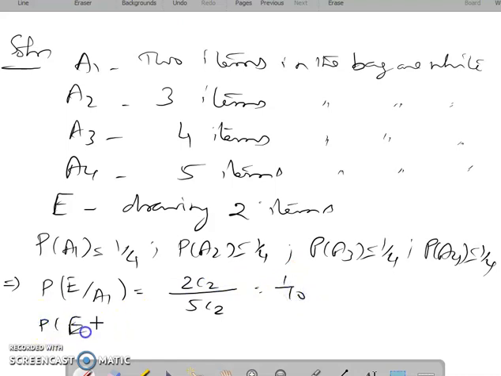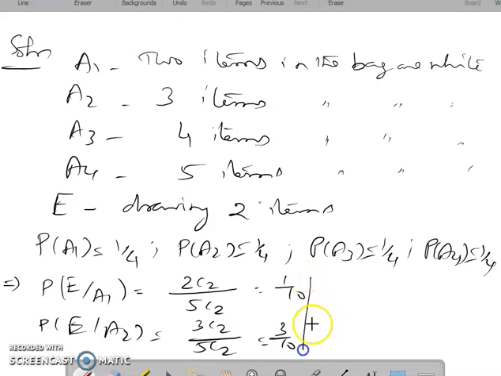Similarly, probability of E given A2, already 3 items in the bag are white. What is the chance of drawing 2 white items here? Therefore, 3C2 by 5C2. In that case, it will be 3 by 10.